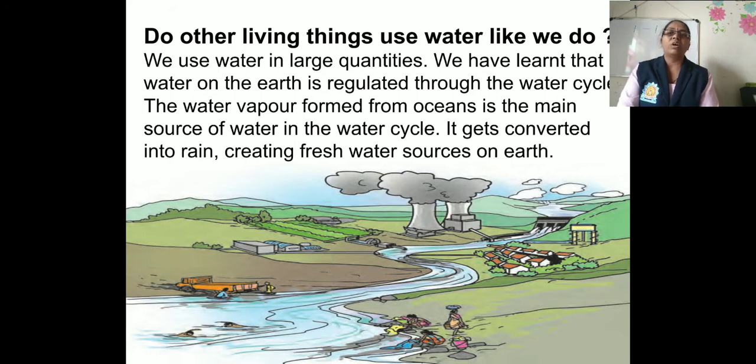We have learned that water on the earth is regulated through the water cycle. In that process, water vapors are formed due to sunlight from oceans, and then form clouds. That means the condensation process is there, and after that the water comes in the form of rain on the ground. So this is the water cycle. The water vapor formed from oceans is the main source of water in the water cycle. It gets converted into rain, creating fresh water sources on earth.